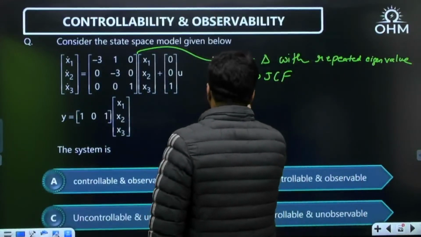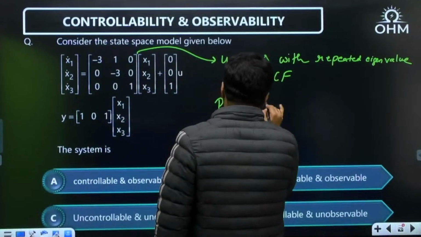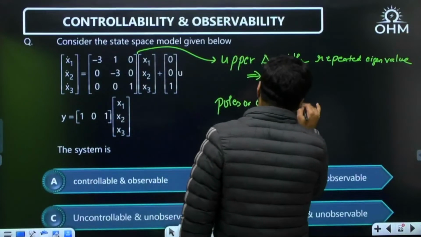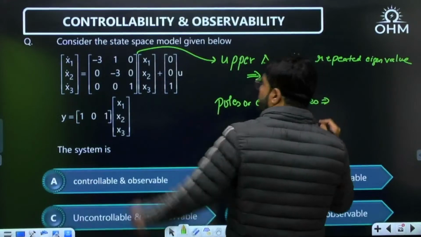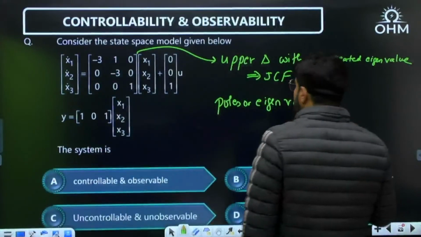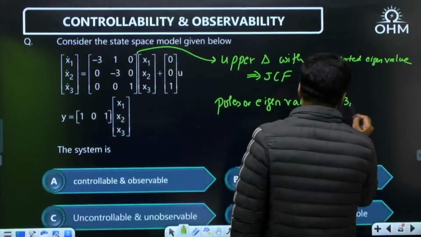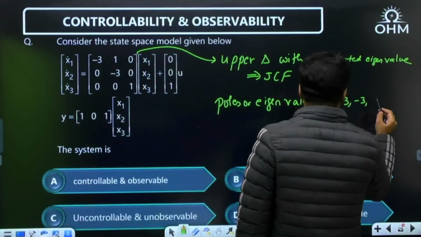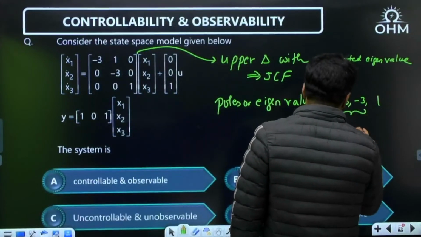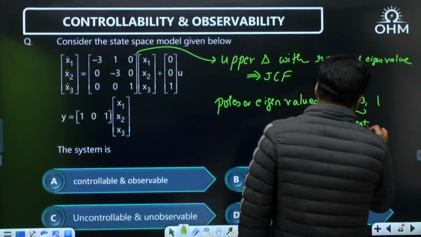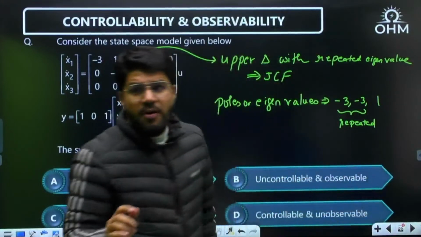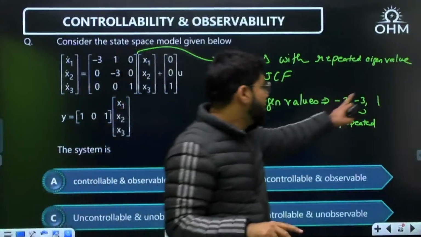The poles of the system, the eigenvalues of the system, are equal to the diagonal elements, because again it is an upper triangular matrix. So what are the eigenvalues? -3 and 1. The -3 is repeated. If I talk about unique eigenvalues, there are only two, -3 and 1.